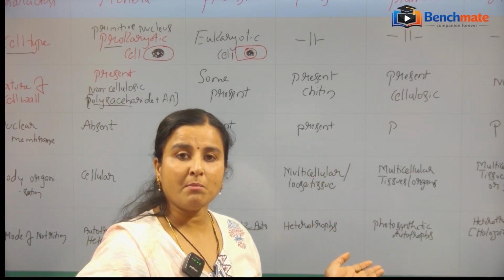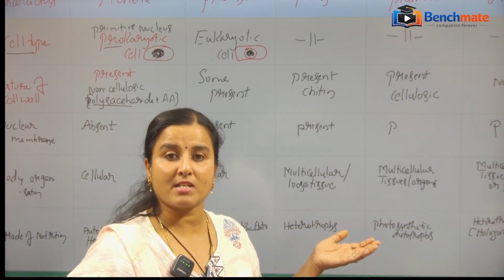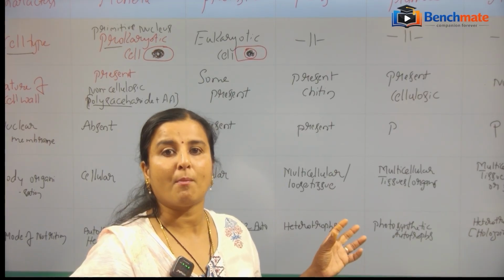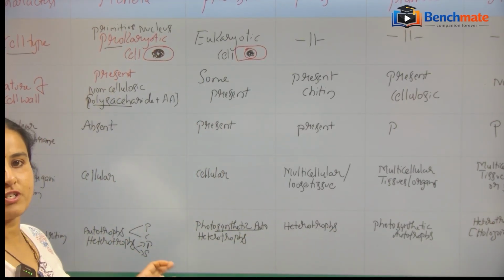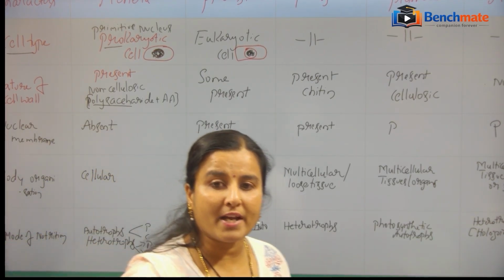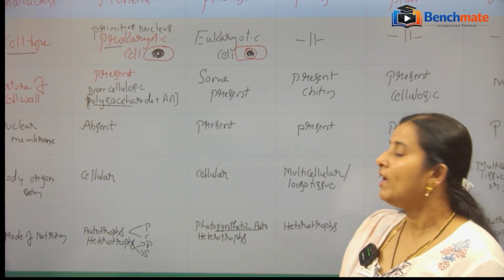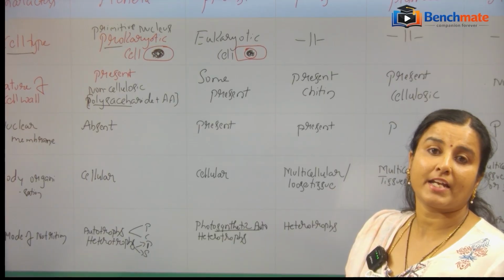Then in Animalia, no doubt about that, up to the level of the organ systems, the body complexity is there. Next, the mode of nutrition. Mode of nutrition means how they obtain the nutrients, in what way they are getting their nutrition.